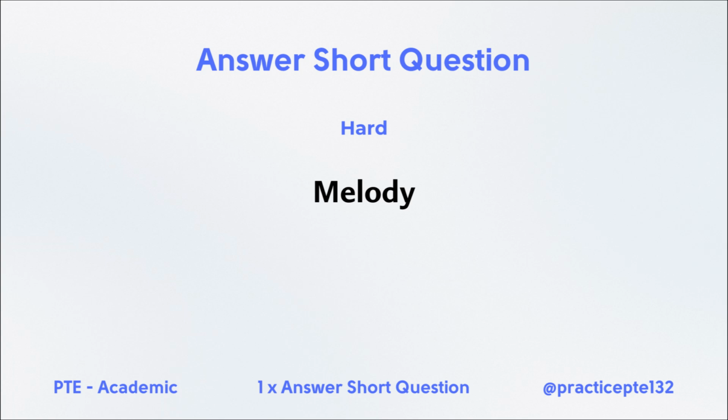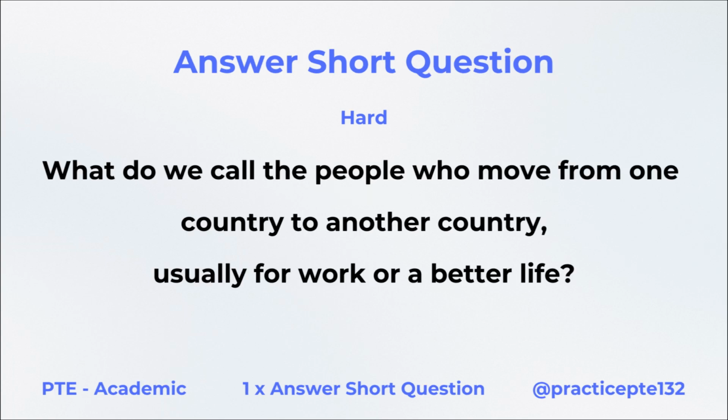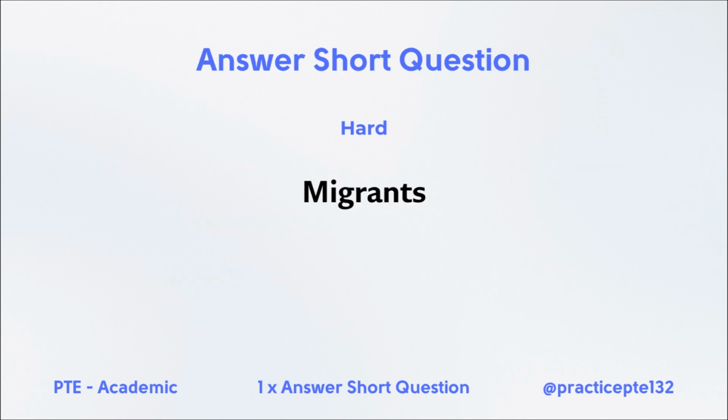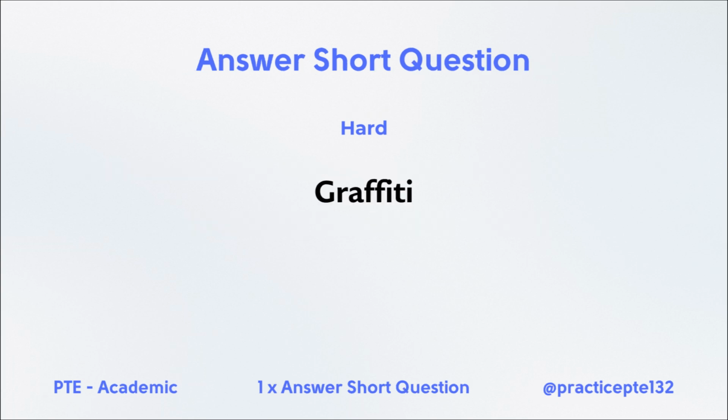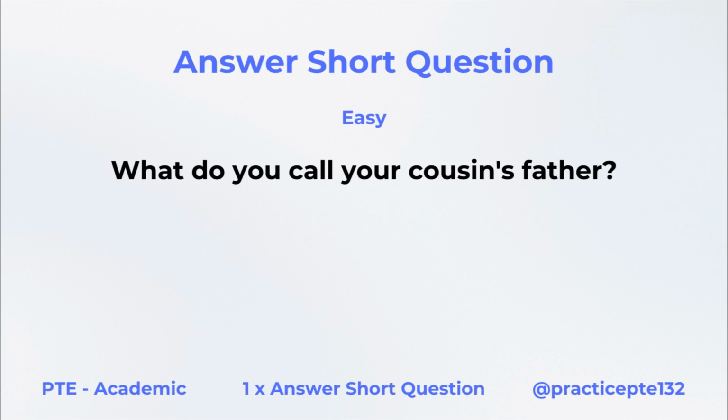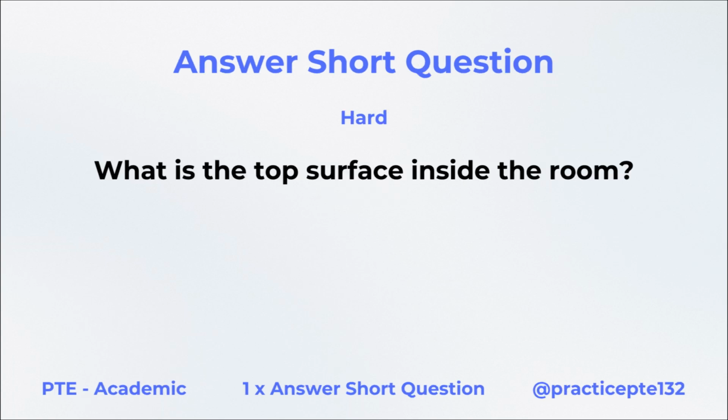Melody. What do we call the people who move from one country to another country, usually for work or a better life? Migrants. What do we call drawings or writing on a wall, especially in a public place? Graffiti. What do you call your cousin's father? Uncle. What is the top surface inside the room?